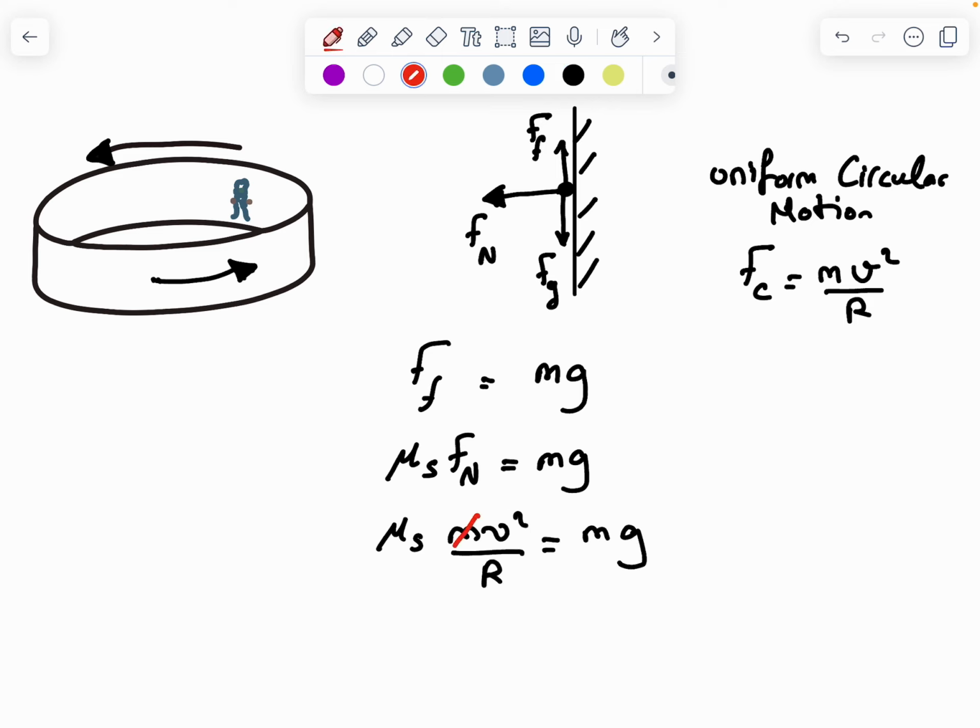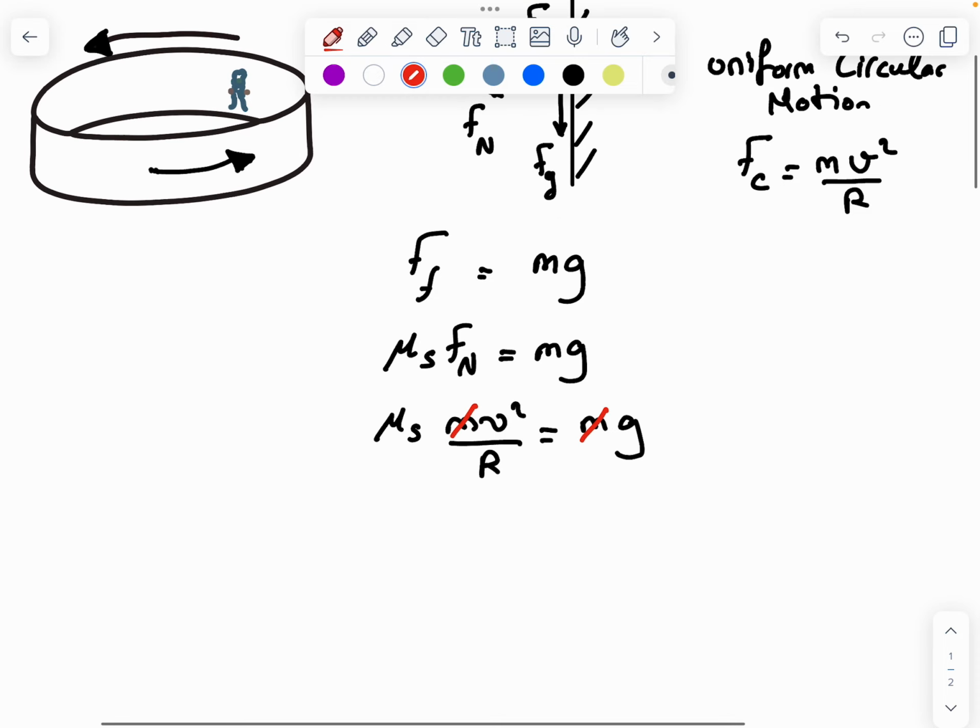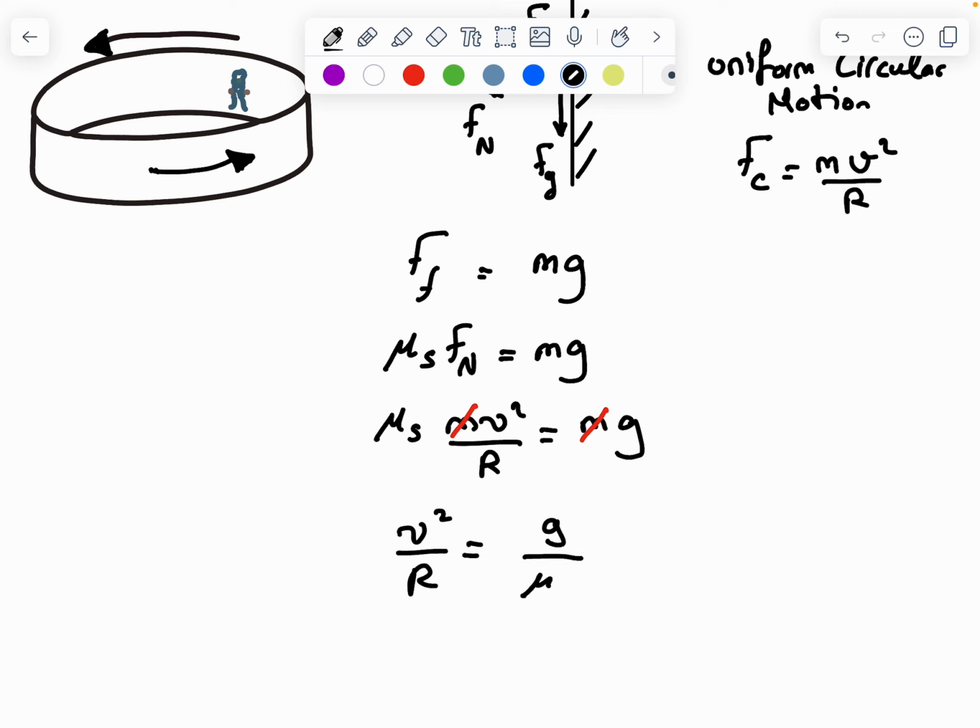So we can see that the mass cancels, and that's why it's independent of the mass of the human who is standing in this spinning ride. We don't care about his mass, but we care about the speed and the radius. So v squared over r is equal to simply g over mu static.